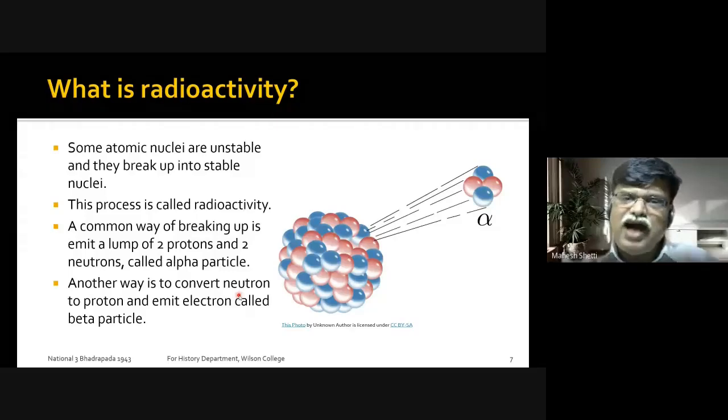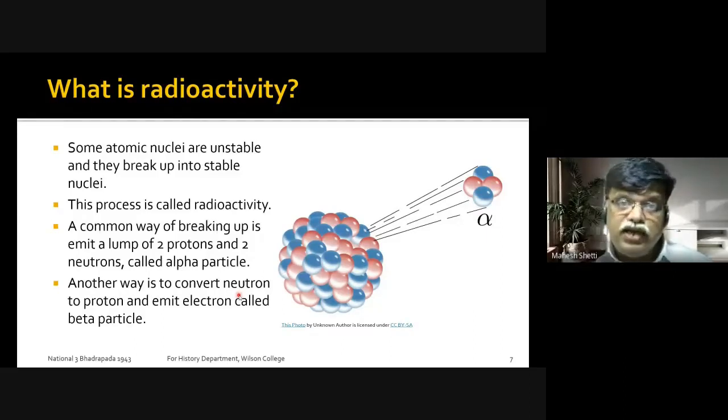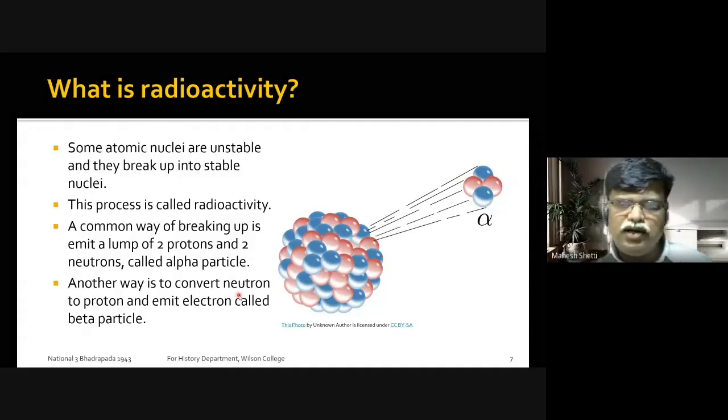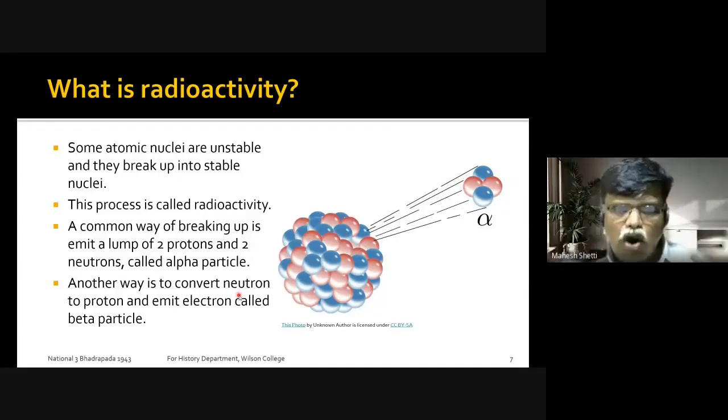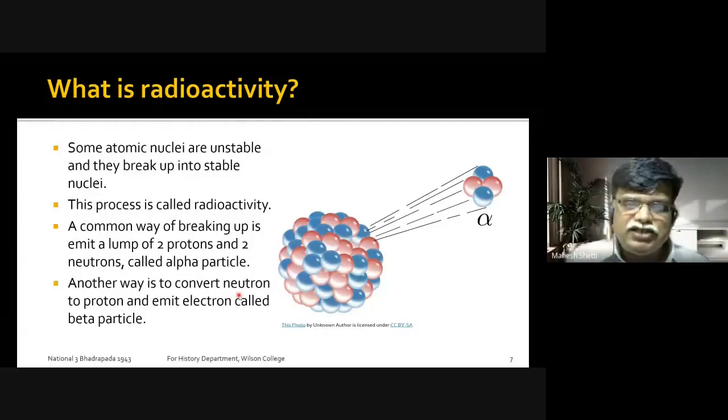If there are a really large number of neutrons, it may convert one of the neutrons into a proton. Now you know that a neutron is neutral. If it is converted into a proton, the proton has positive charge, so a negative charge should go somewhere, because there is a law in physics which says that you cannot create a charge. So if a neutron is converted into a proton, simultaneously a negative charge should also be created. Because positive charge is created, negative charge should also get created, because the total amount of charge should always remain constant. That's a law in physics called conservation of charge.